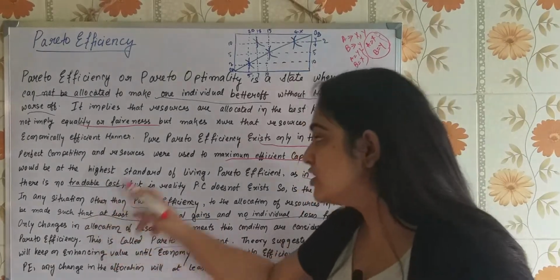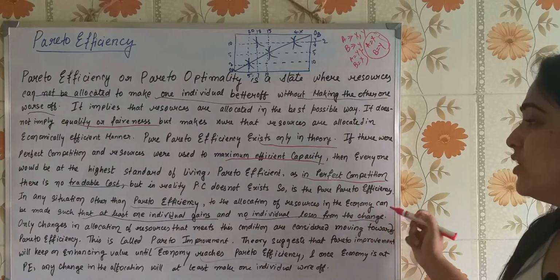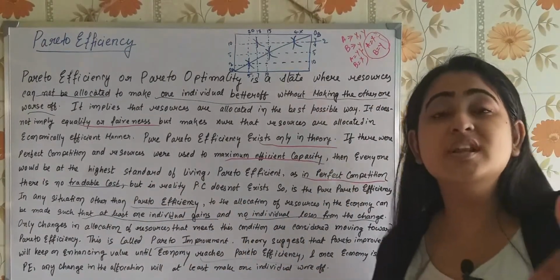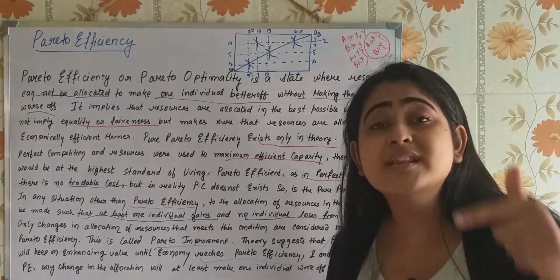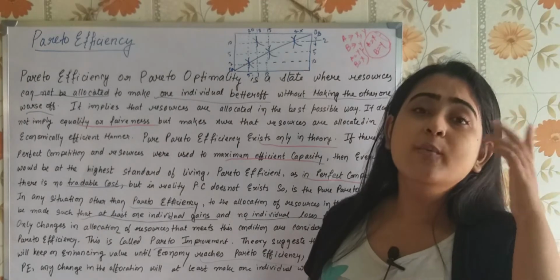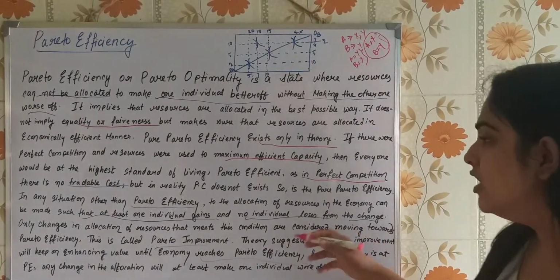In any situation other than Pareto efficiency, the allocation of resources in the economy can be changed such that at least one individual is better off without making the other one worse off, and that's the situation of Pareto improvement.